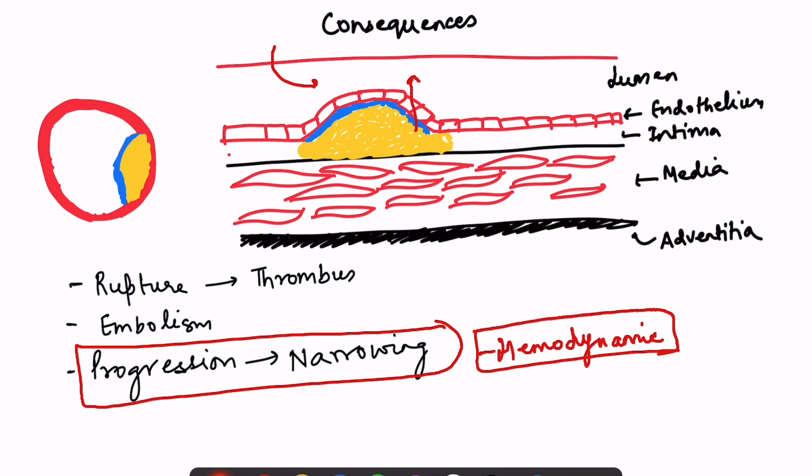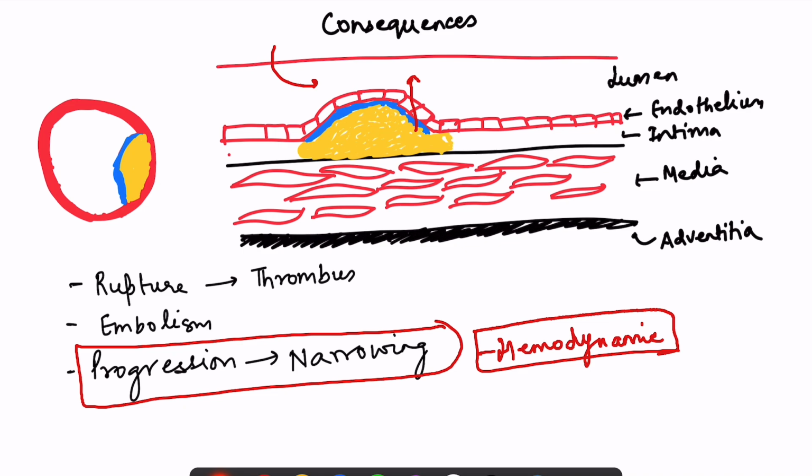Okay, and already in the growing plaque there is a positive feedback going on, because the foam cells and the T cells are releasing so many cytokines that they are recruiting more and more macrophages and T cells. So it is kind of a positive feedback going on, right? Now there are different other consequences.